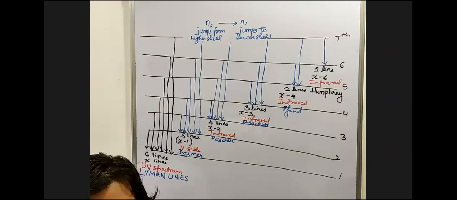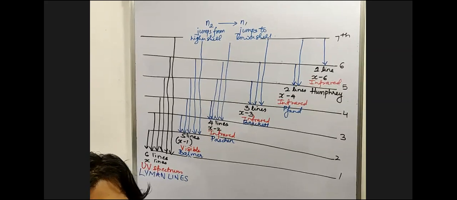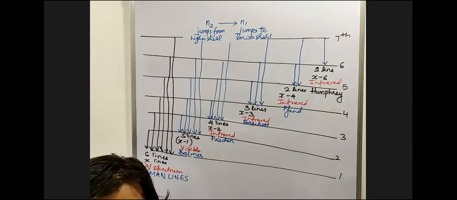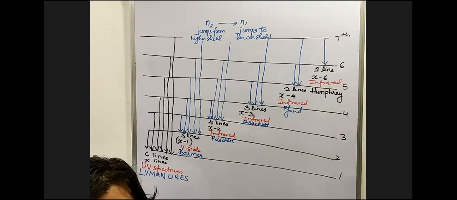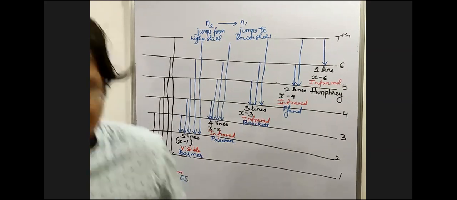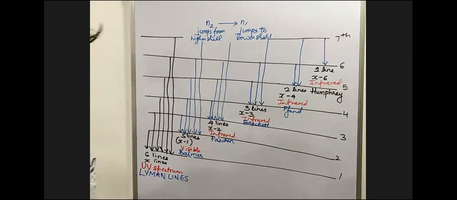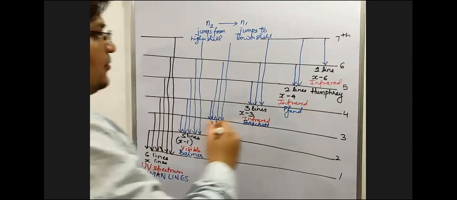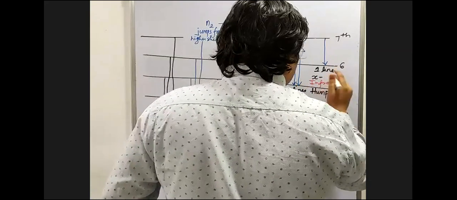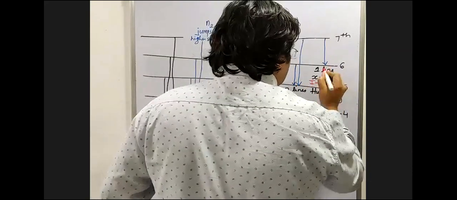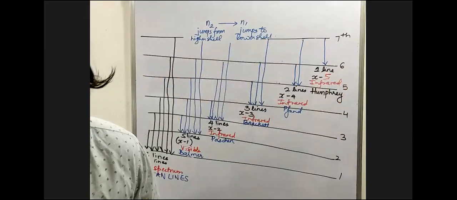Can you answer these questions? How many total lines? Oh, there should be a small change here. This should be x minus 5.